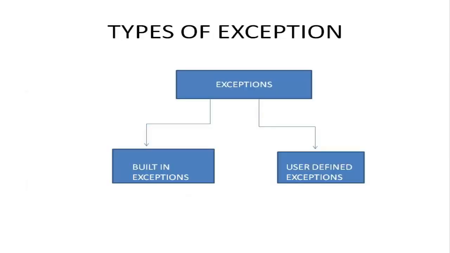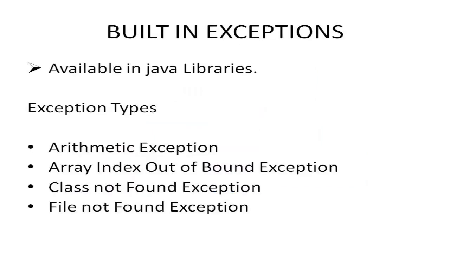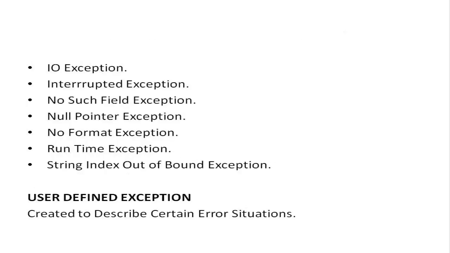There are two types of exceptions in Java: built-in exception and user-defined exception. Built-in exceptions are the exceptions which are available in Java libraries. These are some exception types. These exceptions are self-explanatory. Arithmetic exception occurs when an exceptional condition has occurred in an arithmetic operation. Array index out of bound exception occurs when an array has been accessed with an illegal index. IO exception occurs when an IO operation fails, and so on.